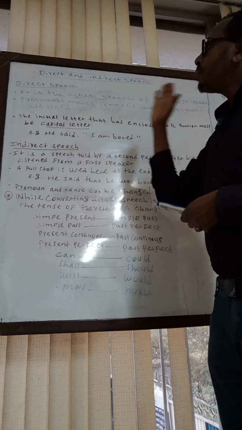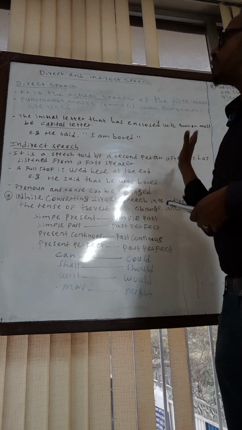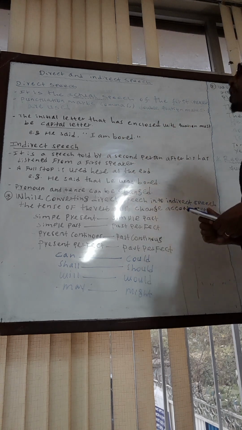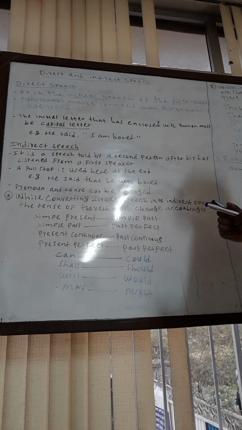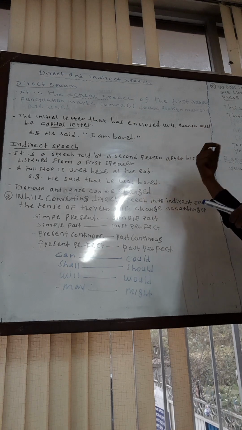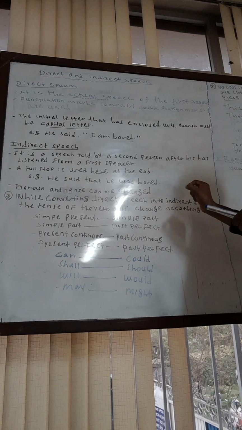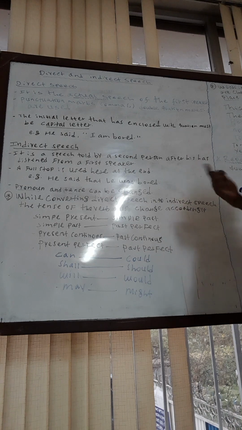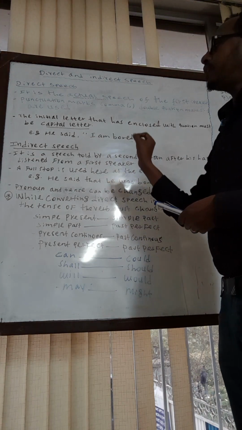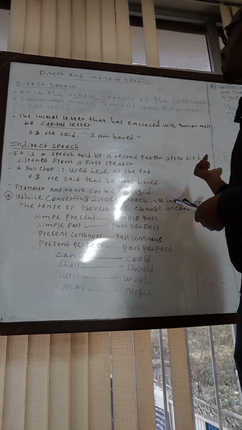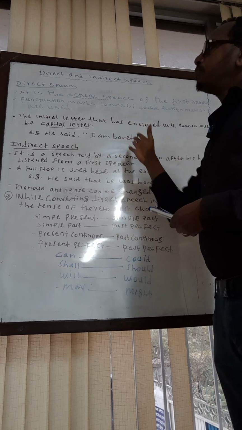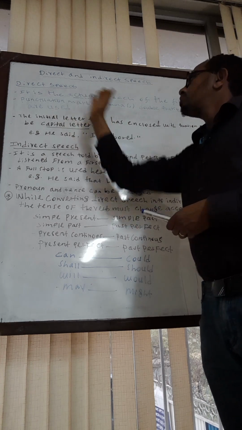It is the actual speech of the first person, and it uses punctuation marks like comma and double quotation marks, and depending on the statement or the question that we are expressing, if it is a statement we can use a full stop. If we are expressing a question, we should use a question mark, and the initial letter that is enclosed with quotation marks must be written as a capital letter. So these are the very important points we should know related to direct speech.